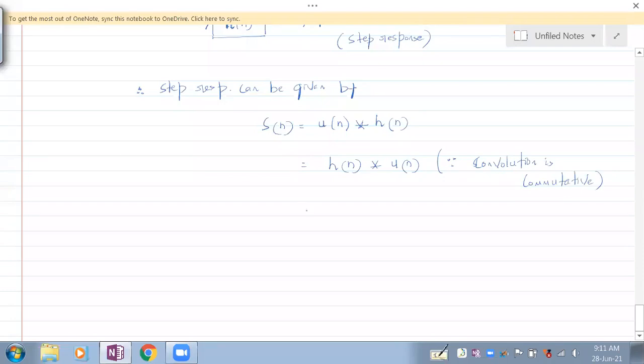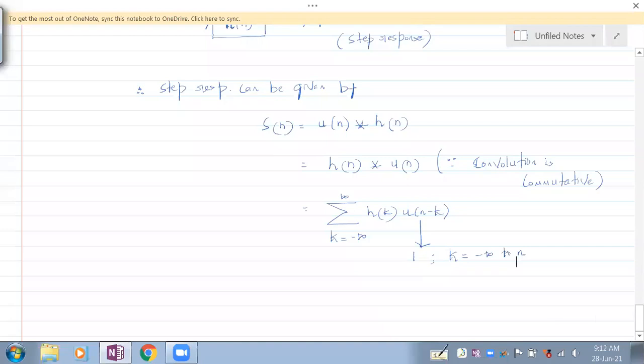Now I can write this equation as summation k ranging from minus infinity to plus infinity h of k u of n minus k. Now what is u of n minus k? u of n minus k is 1 for k ranging from minus infinity to n.